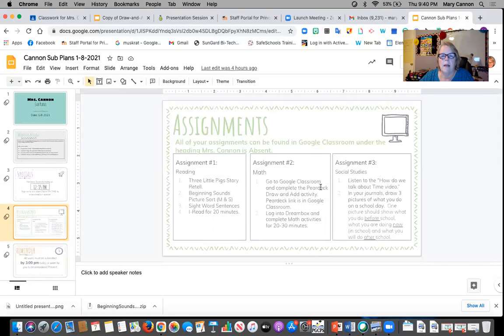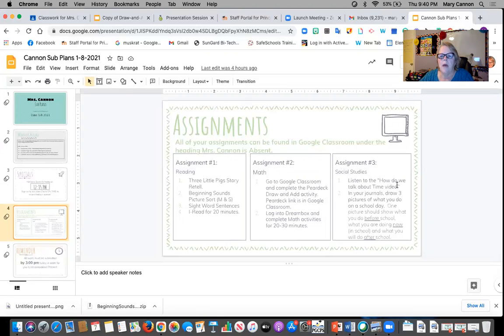Your next assignment that you have today is for math. You're going to go to Google Classroom and complete a Pear Deck draw and add activity. It looks like a lot of fun. I will explain to you what you're supposed to do for each slide. The link for the Pear Deck is in Google Classroom, so that's where you'll be able to find it. And then the last thing for math that you'll be doing is logging into Dreambox and completing some activities for between 20 and 30 minutes if you're able to, after you finish the math assignment.